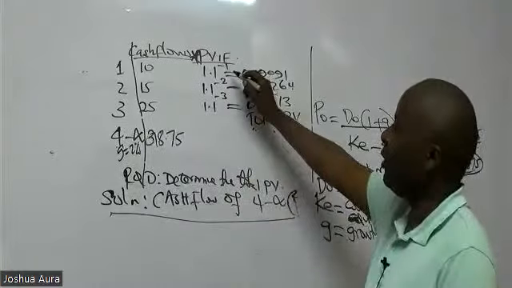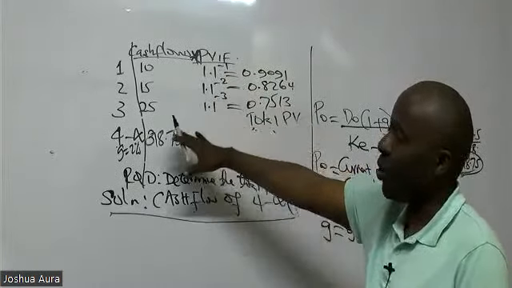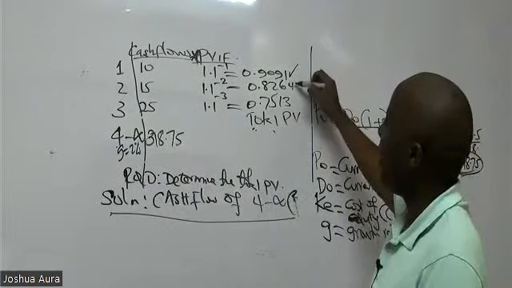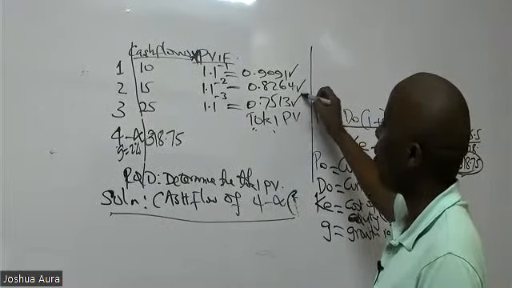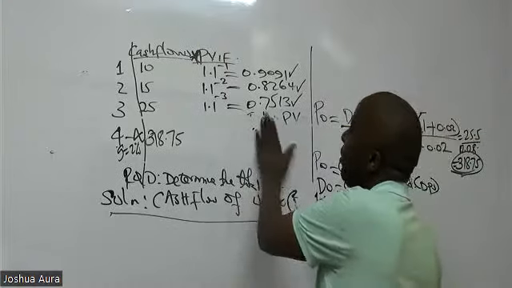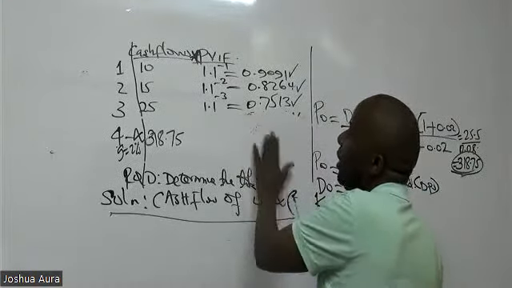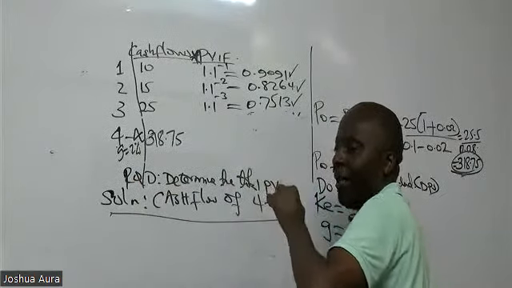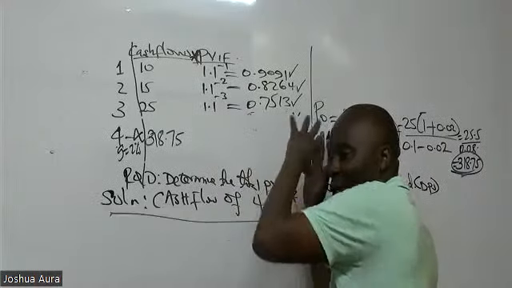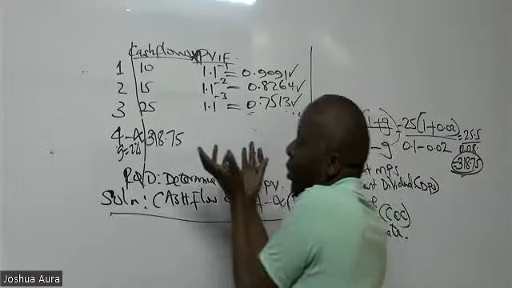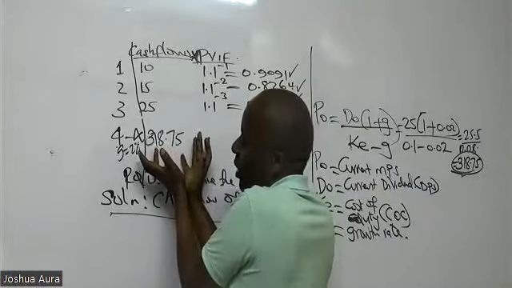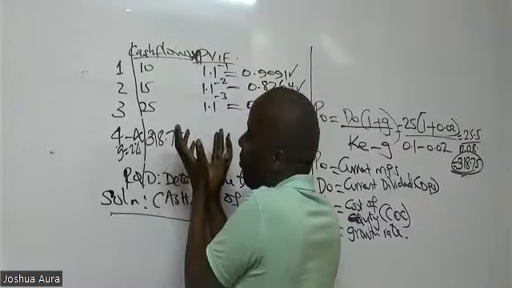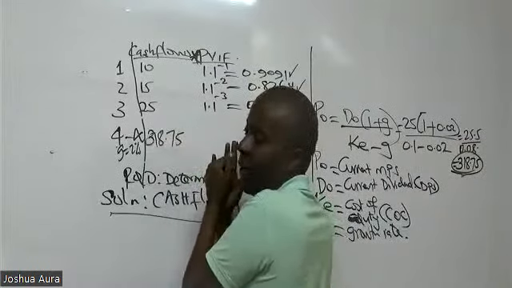And then remember the PV will remain the same because the cost of capital is still 10%. So year number 1, correct. Year number 2, correct. Year number 3, correct. But how about now the PV for this year 4 to infinity? Remember, I've been able to lump it together and I brought it here like a lump sum amount. What do you think would be the PV for this infinity amount?